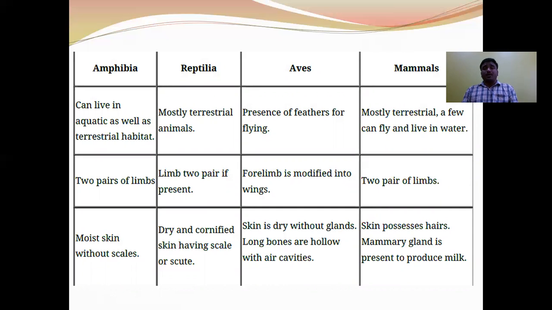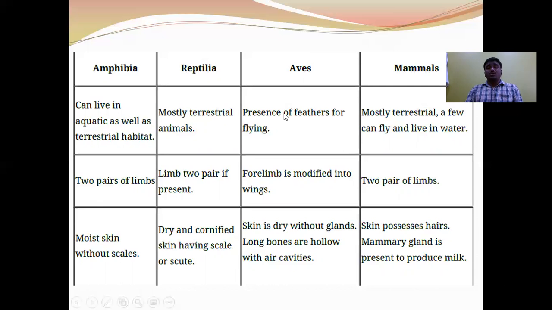These are the main differences between Chondrichthyes and Osteichthyes fishes. Next, the superclass Tetrapoda is divided into 4 classes: Amphibia, Reptilia, Aves, and Mammalia. Amphibia includes animals which can live in aquatic mode of life and terrestrial mode of life. Reptilia are mostly terrestrial animals.